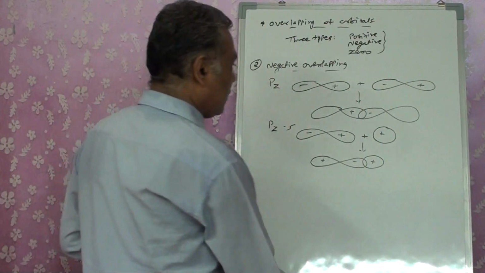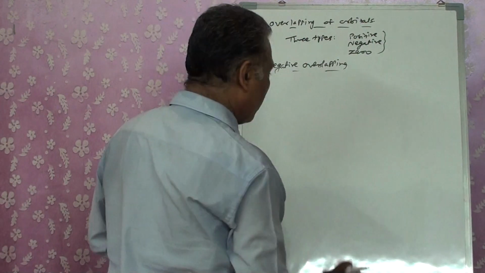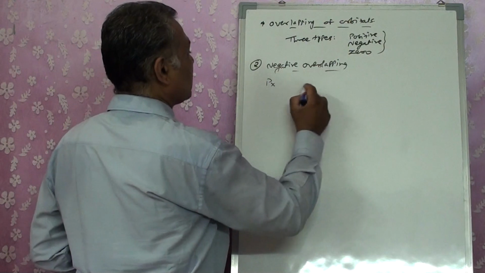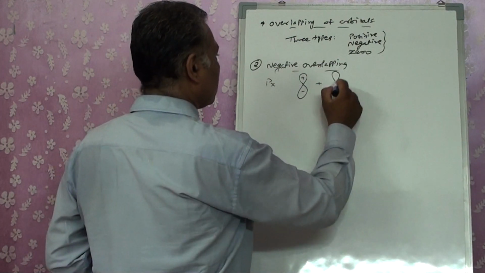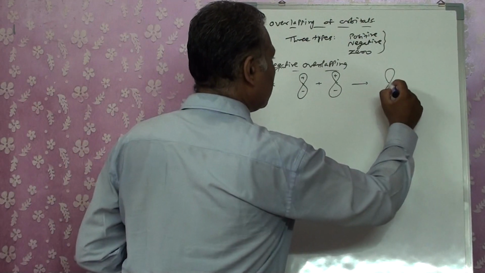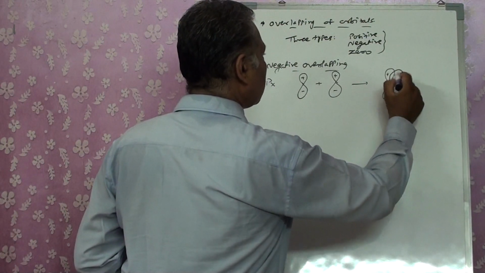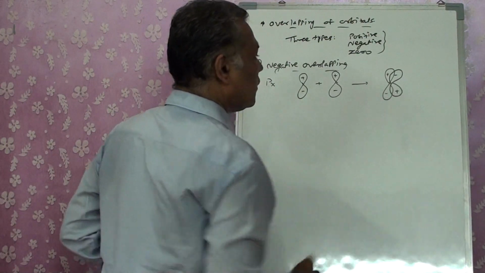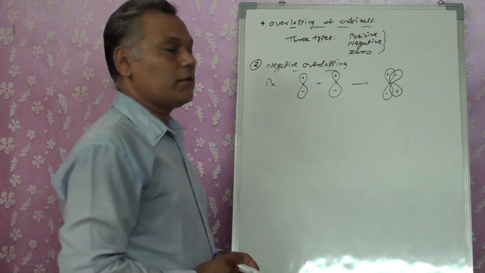The third one that we take is px with px, or py with py. Px is plus minus, but when they overlap each other, at that overlapping we have plus minus, minus plus, opposite signs overlapping each other, right?